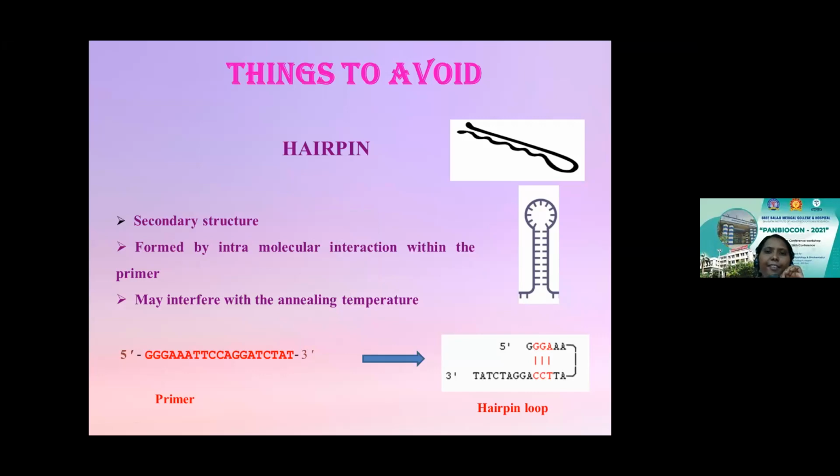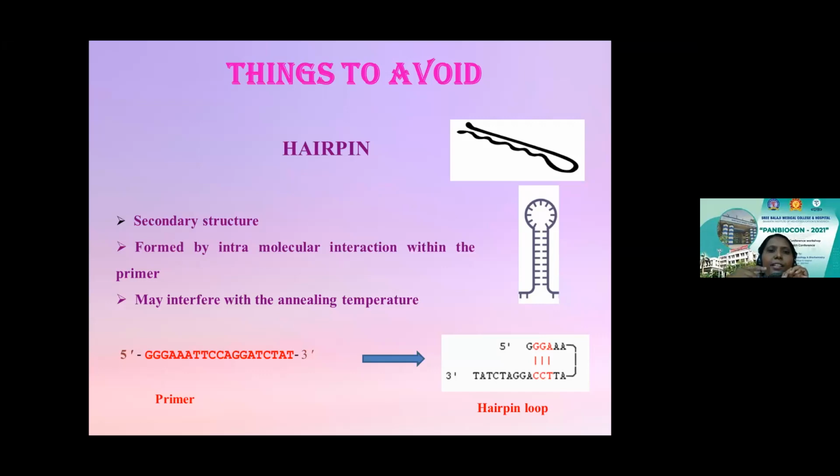Suppose the DNA polymerase encounters a hindrance, it will interfere with the amplification process and will terminate the process also. So you should be mindful of this loop called the hairpin loop, which is a bend that happens. There is a possibility of this hairpin loop happening inside a template strand while there is a synthesis or an amplification happening. It is caused by intramolecular interaction within the primer.